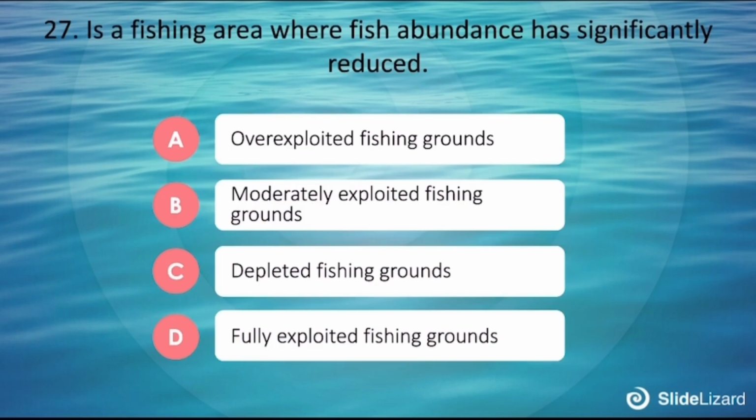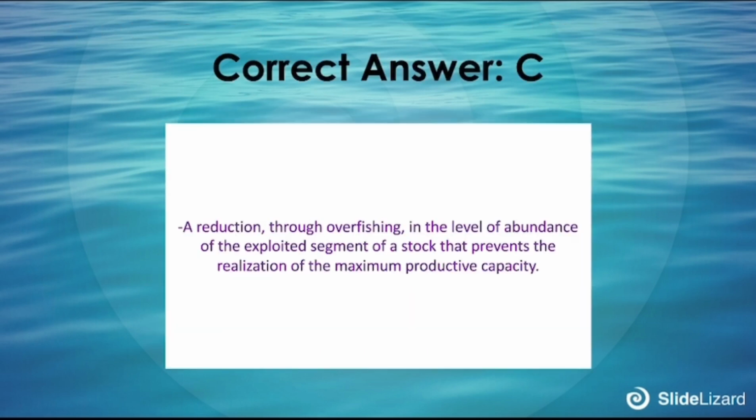27. Is a fishing area where fish abundance has significantly reduced. A. Overexploited fishing ground. B. Moderately exploited fishing ground. C. Depleted fishing grounds. D. Fully exploited fishing ground. Correct answer is C. A reduction through overfishing in the level of abundance of the exploited segment of a stock that prevents the realization of the maximum productive capacity.